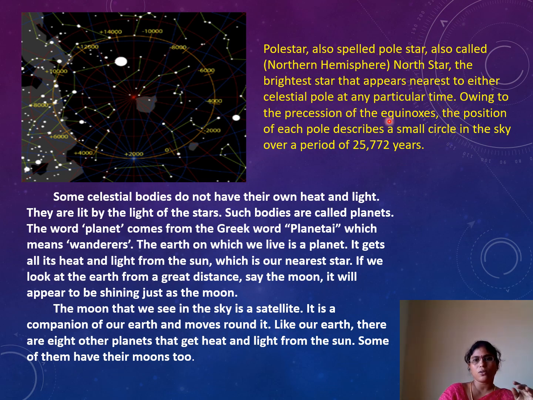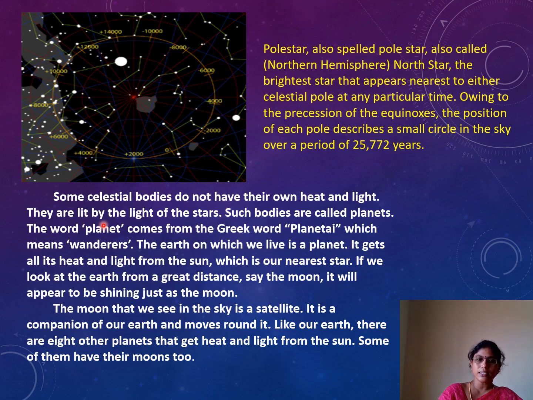Owing to the precession of the equinoxes, the position of each pole describes a small circle in the sky over a period of 25,772 years. You observe the circle here. This is our pole star, northern hemisphere. We observe this northern hemisphere because of this pole star.